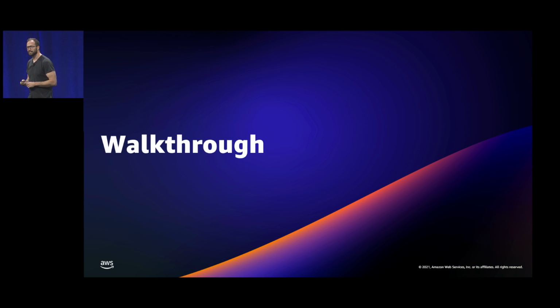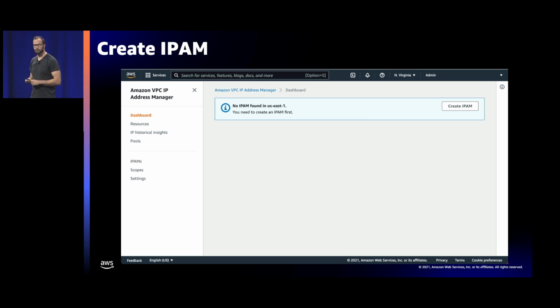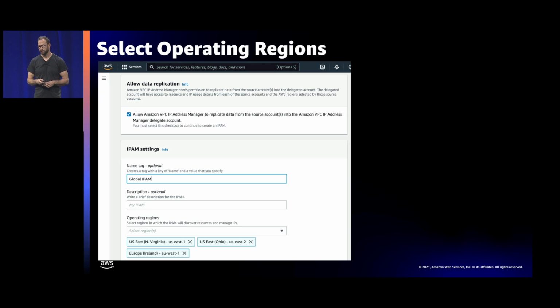All right, let's get to the walkthrough. The first thing you need to do when you get into IPAM, and it's under the VPC section, is to create IPAM. When you start, nothing is going to be there. I'm showing you the console, but as Shovan mentioned, you can use Terraform, CloudFormation, or APIs. It's up to you. The simplest for the demonstration is the console.